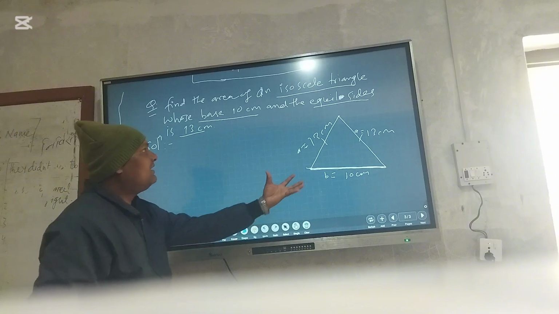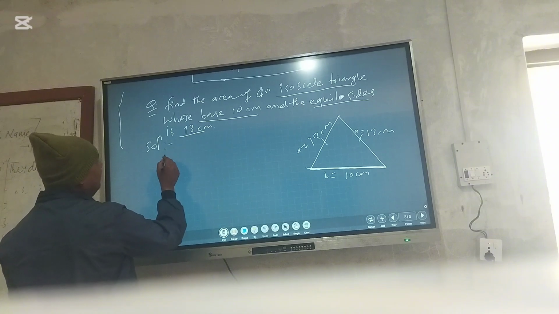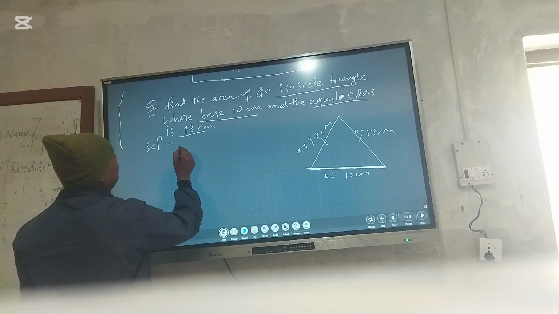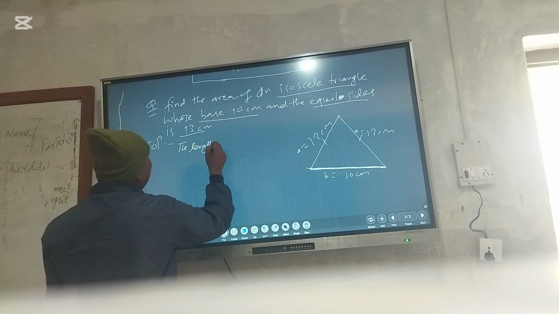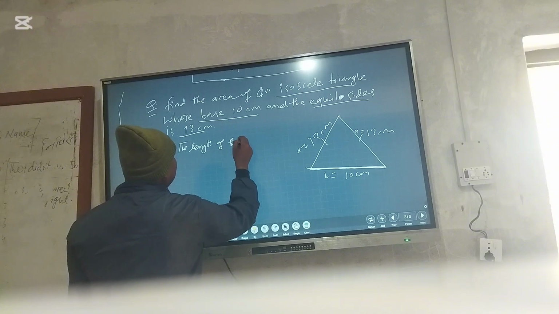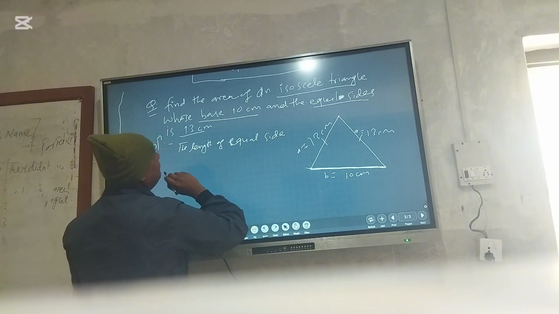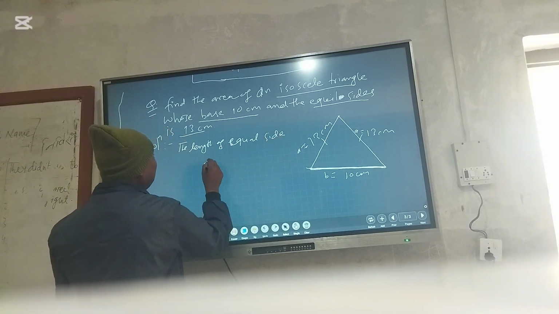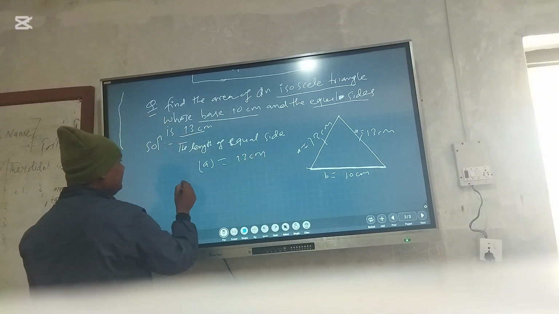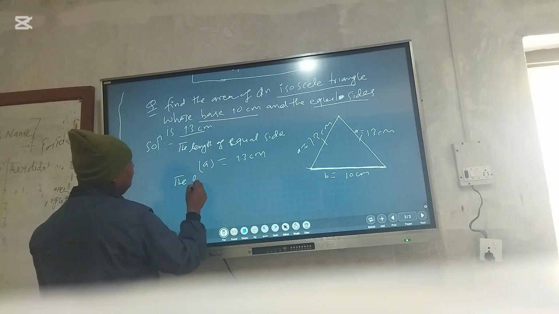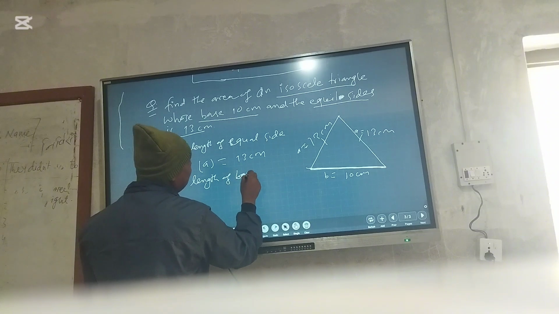Then we have to calculate the area of this triangle. How can we find this area? Here we have to write first of all the length of equal side, A, is equal to how much? 13 centimeter. And the length of base, how much is base?